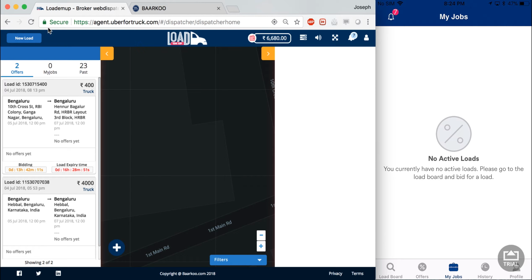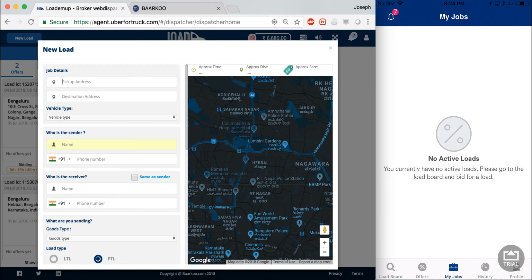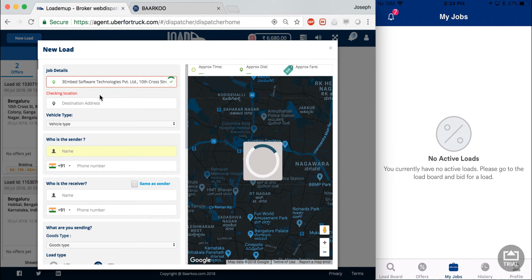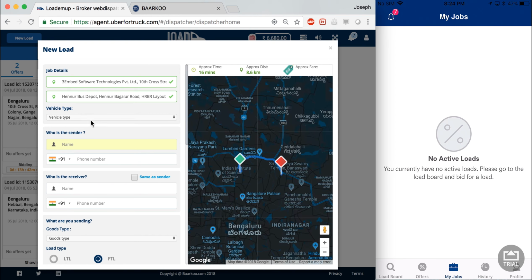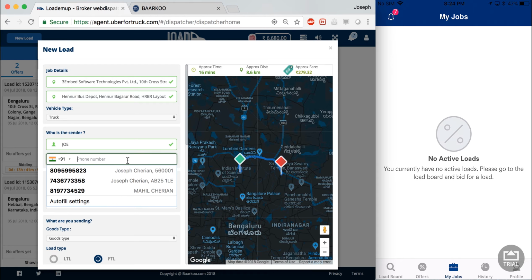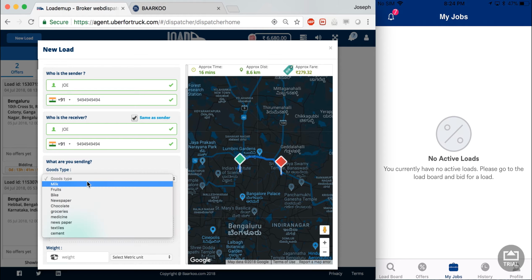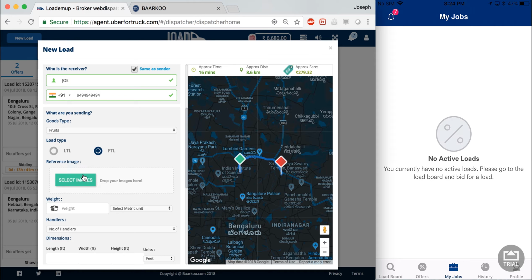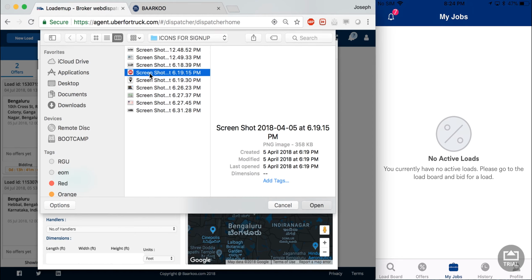I will now show you a different flow where we don't enable bidding. In this case, I'm going to upload an image.